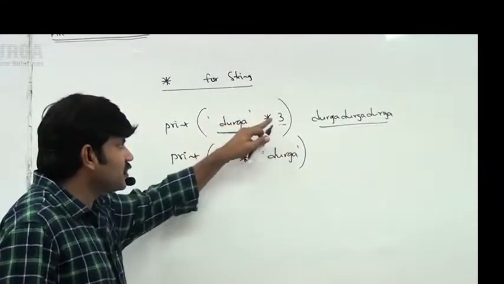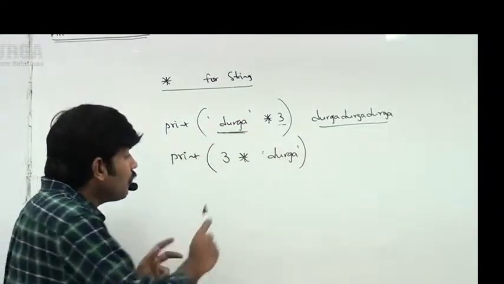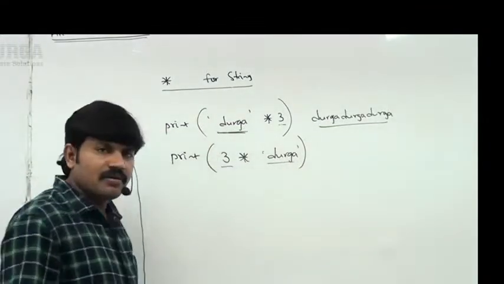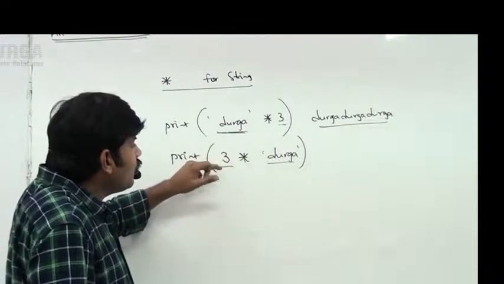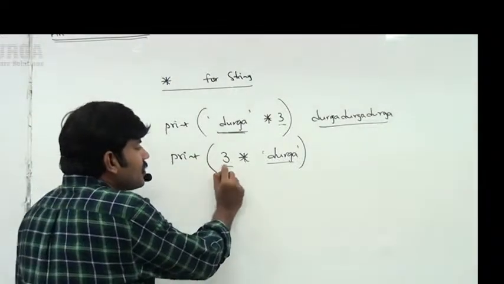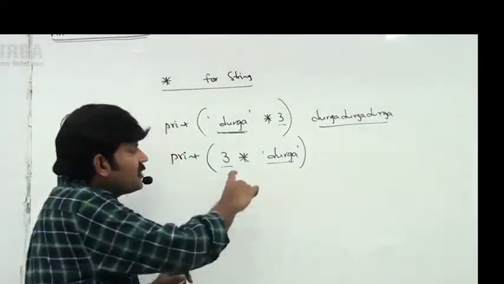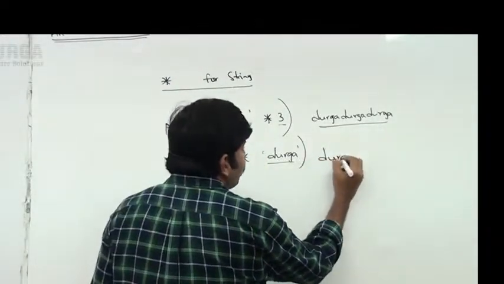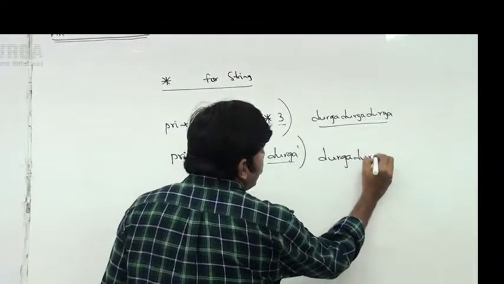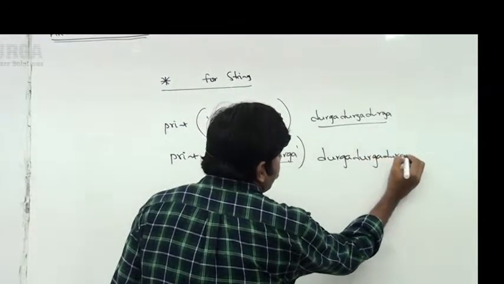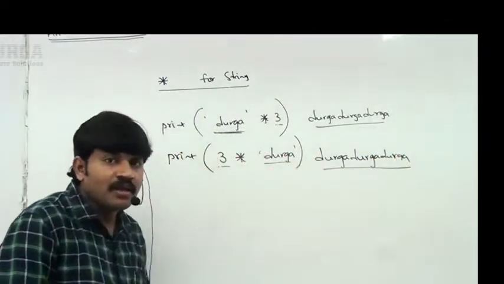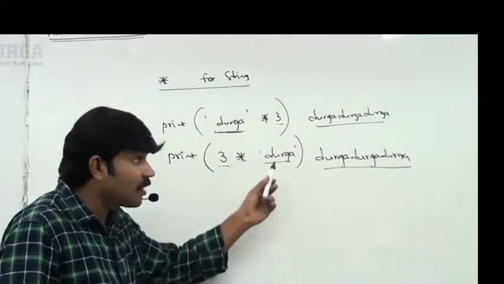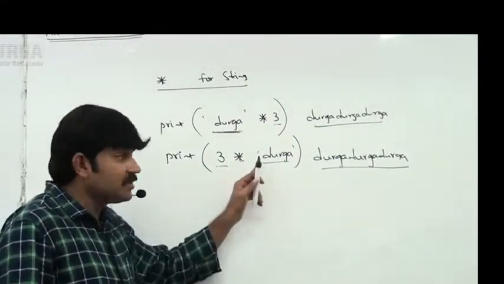If I use 3 into Durga, it means repeat Durga 3 times. Same answer we are going to get, which means the order is not important. Both are perfectly valid.